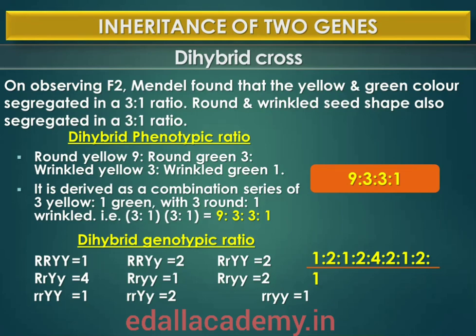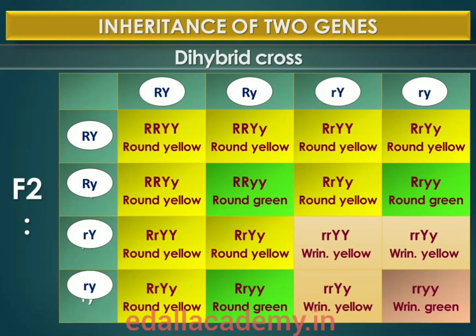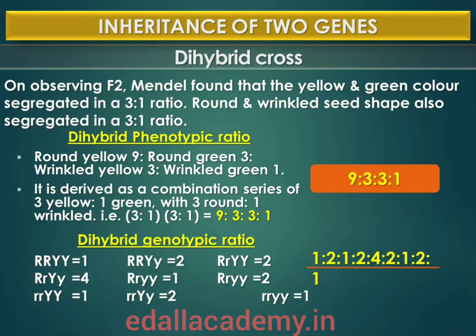What are the different characters that were formed is also given very clearly with the help of the tabular column. What is the color of 9? Round yellow, 3 round green, 3 wrinkled yellow, 1 wrinkled green. So totally there are 16 plants produced at the end of the F2 generation in the ratio of 9:3:3:1. So try to remember.